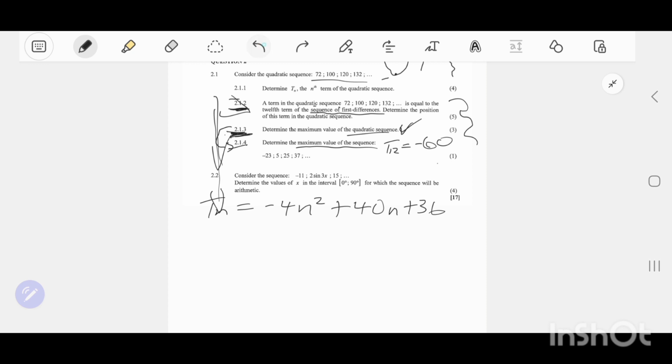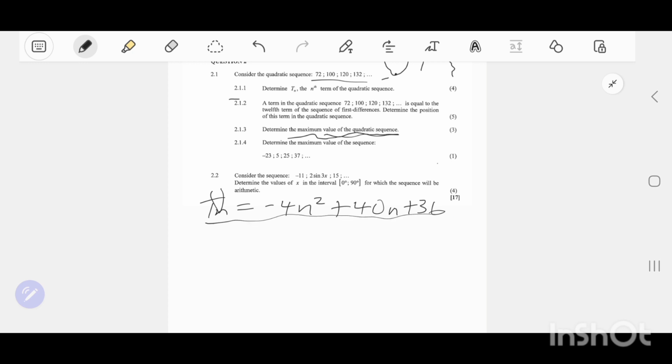But since we follow up, people, there is something that I also want to point out. Remember from our previous video, we found the maximum value of the quadratic, and that quadratic was given by this general formula.